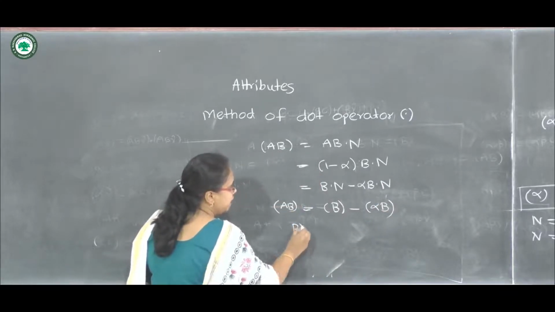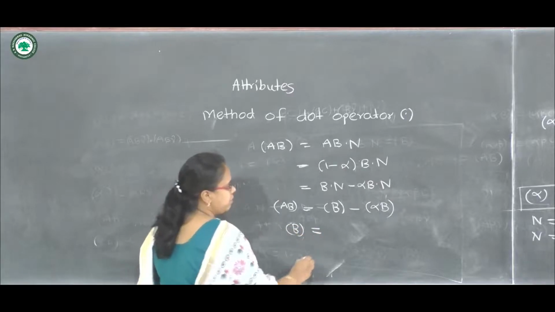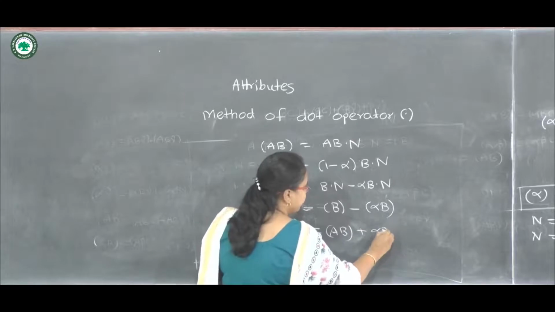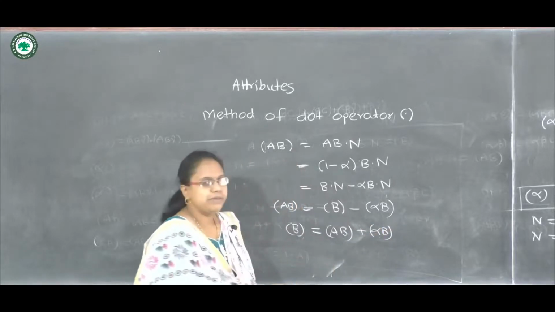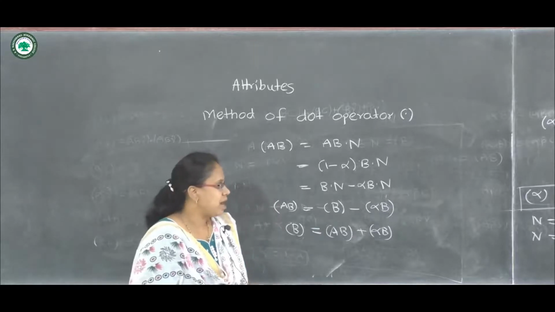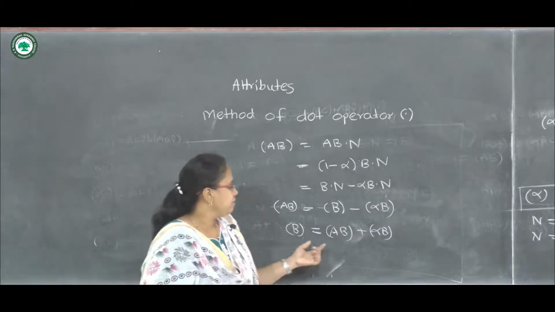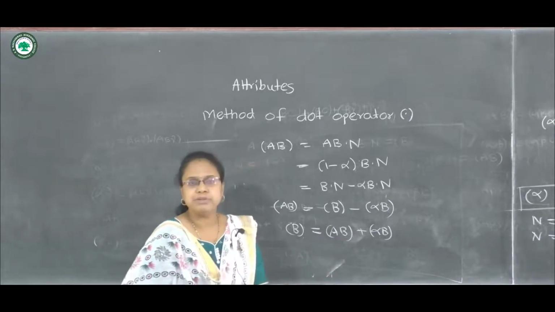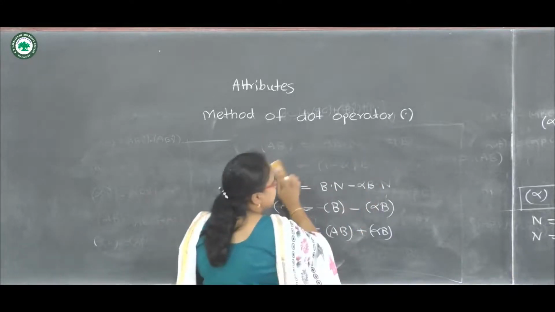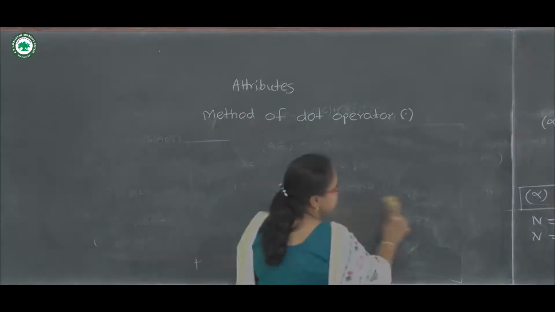Or we can write this B equals to AB plus alpha B. So in this way we can write down all the remaining frequencies, means A beta, or we can write for 3 attributes also. So this is the method of dot operator.